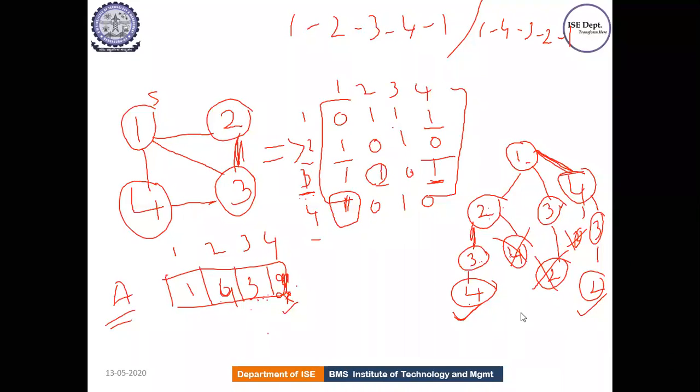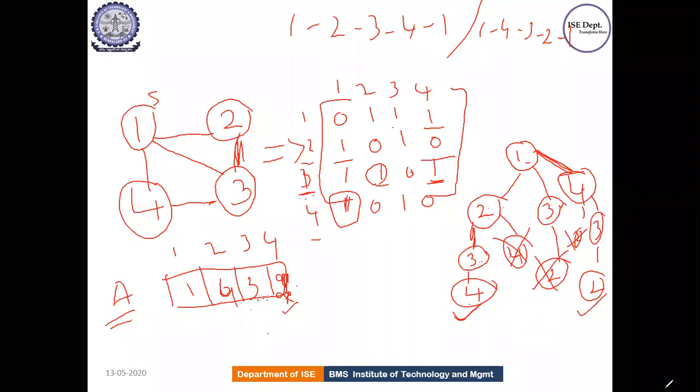Correct? So we have done with all possibilities. 4 also we have done. Is there any other vertices left out? No, right? So we have done with 2, 3, and 4, no other vertices. So this is a state space tree for this graph. And we got the solution 1, 4, 3, 2. So one solution we got. Previously also we got one solution. Correct? So this is how backtracking works for Hamiltonian cycle.